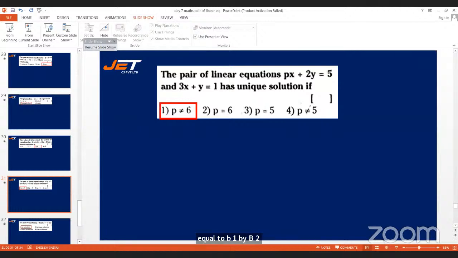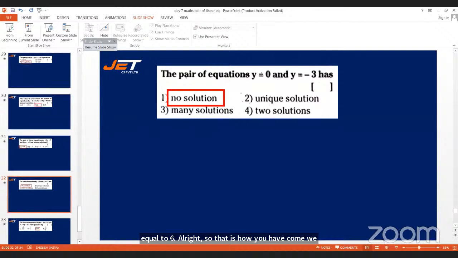All right, so when you cross multiply, p by 3 is not equal to 2 by 1, so you will get p is not equal to 6. All right, so that is how we can come to a conclusion that option 1, that is p is not equal to 6, is the right answer. All right, see the next question.